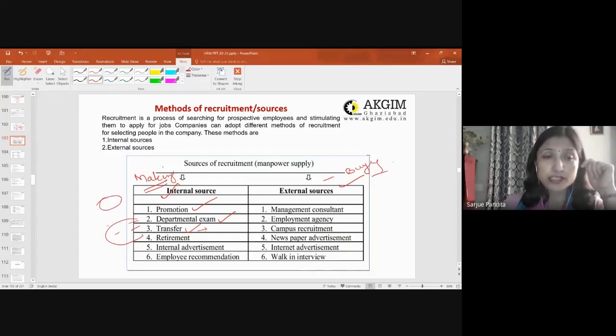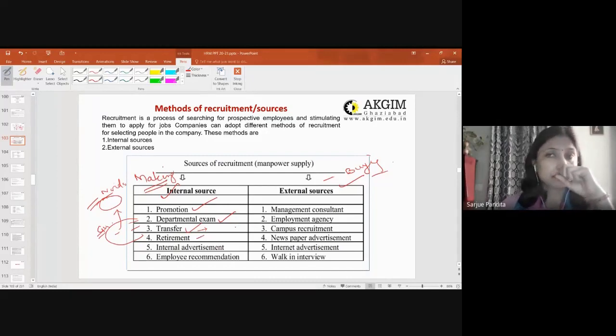Now other organization means, for example, we have a branch in Ghaziabad and we have a branch in Noida. So we require people in Noida. Ghaziabad is having surplus staff at a particular level. So you are transferring employees from Ghaziabad to Noida. So transfer becomes an internal source. Then retirement.